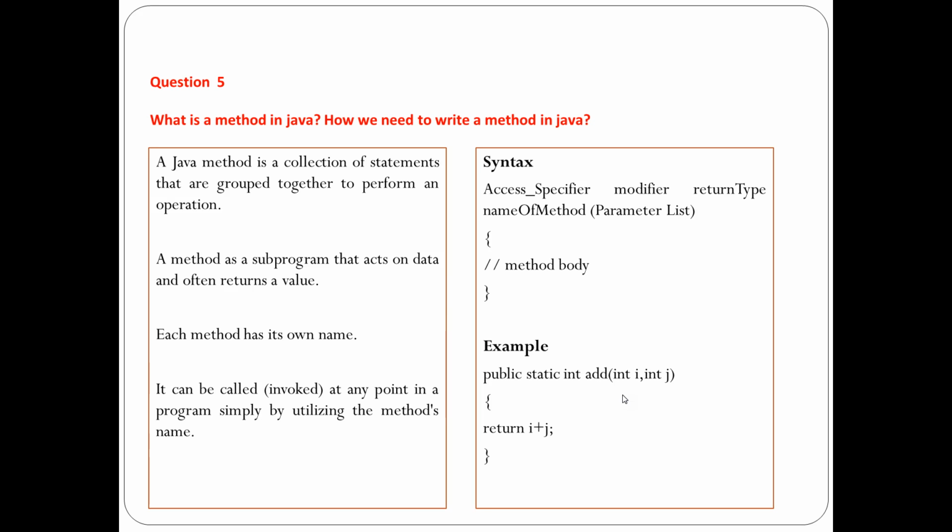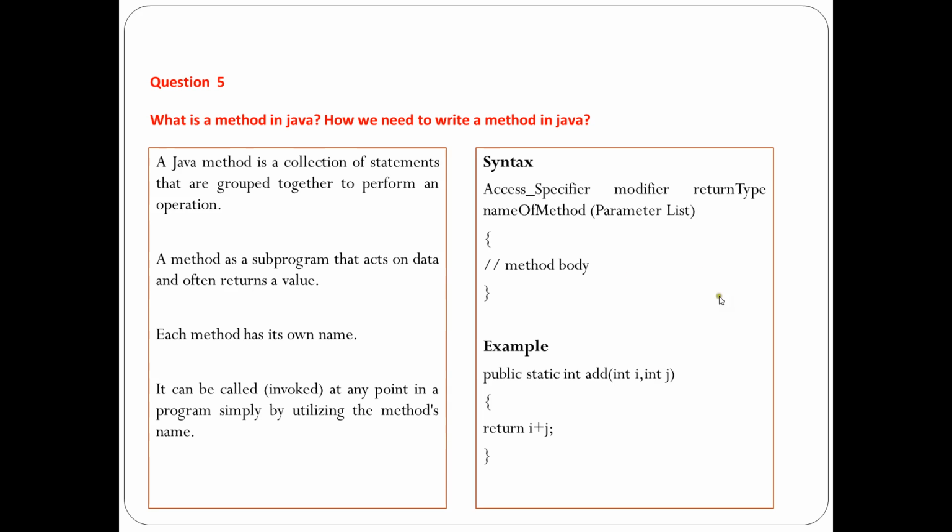If you remember, when we talked about the constructor, we said that a constructor does not return any value, but a method returns a particular value. Each method has its own name. It can be called at any point in a program simply by using the method name, so object dot method name, by which we can call the method.